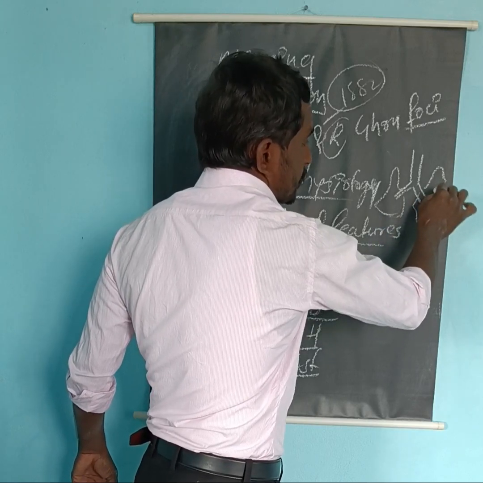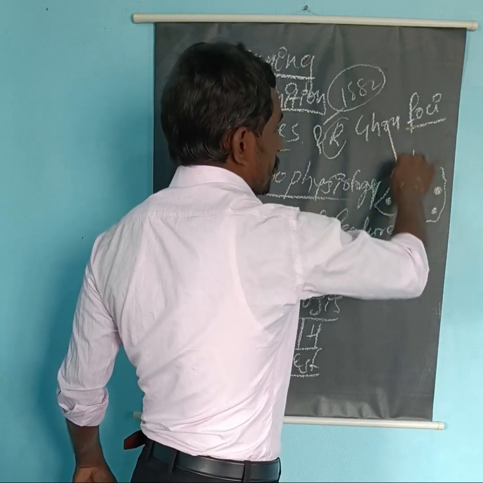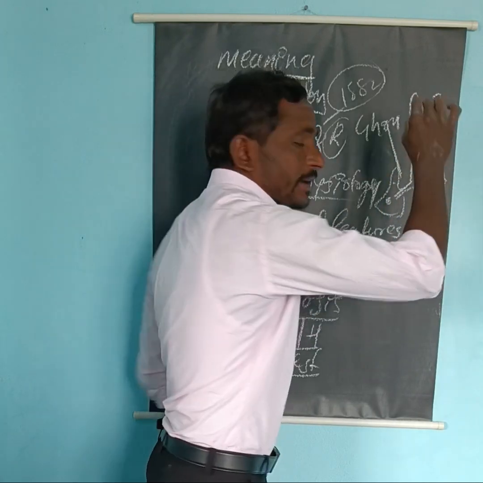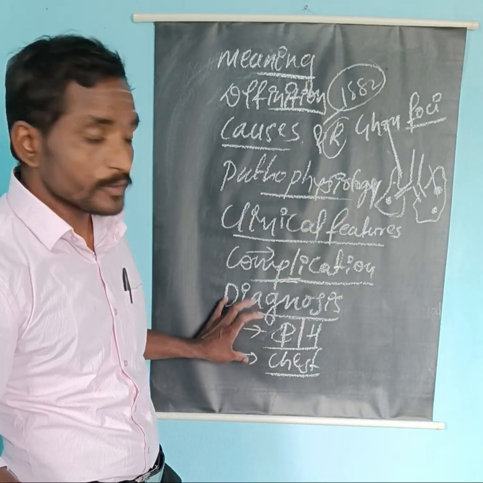Tuberculosis infection causes scarring of the parenchymal cells, and these are called Ghon foci. They will appear on the X-ray. Based on this, we will diagnose the persons suffering from tuberculosis.